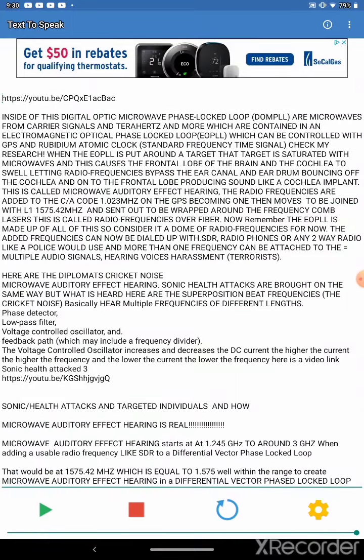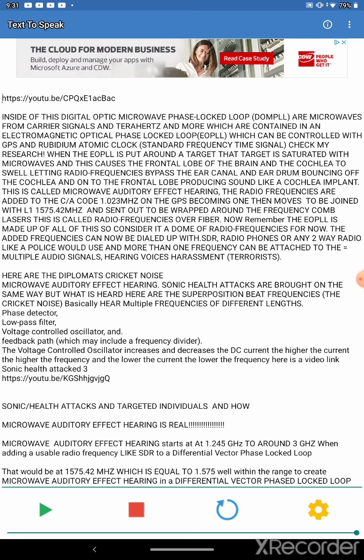I forgot to put, that would be at 1575.42 megahertz, which is equal to 1.575 gigahertz. I forgot to put the GHz on that one, so that's a correction right there. But that's the same thing, so that is in the range where you would hear the microwave auditory effect hearing, which would be on the L1. The L1 is one of the signals that is sent out that you can actually add frequencies or IP addresses to and add it to the phase lock loop. Okay.